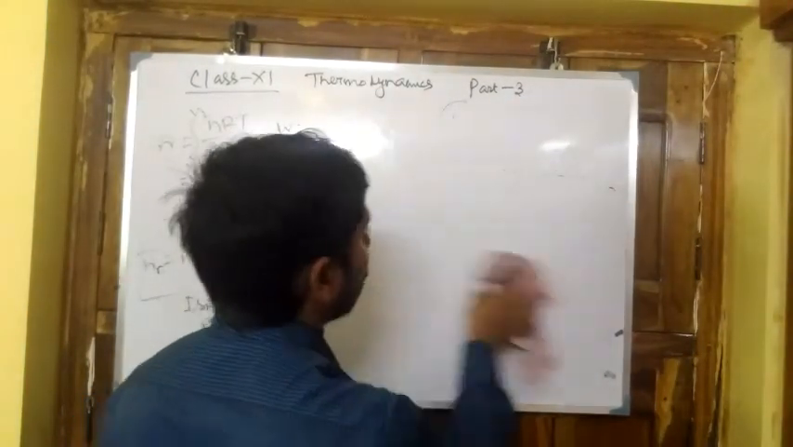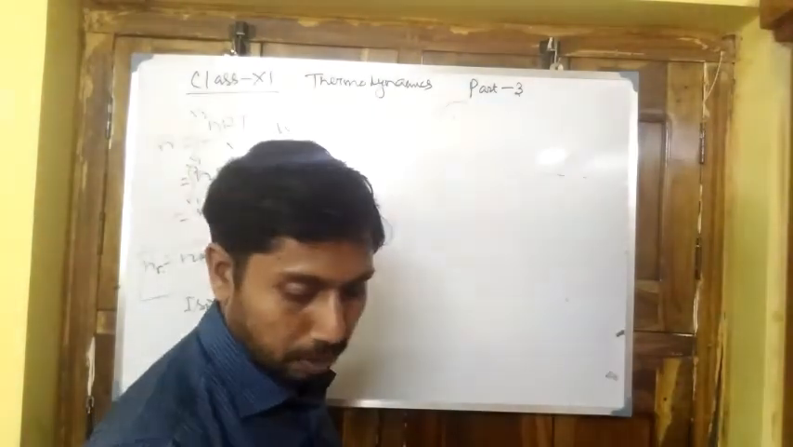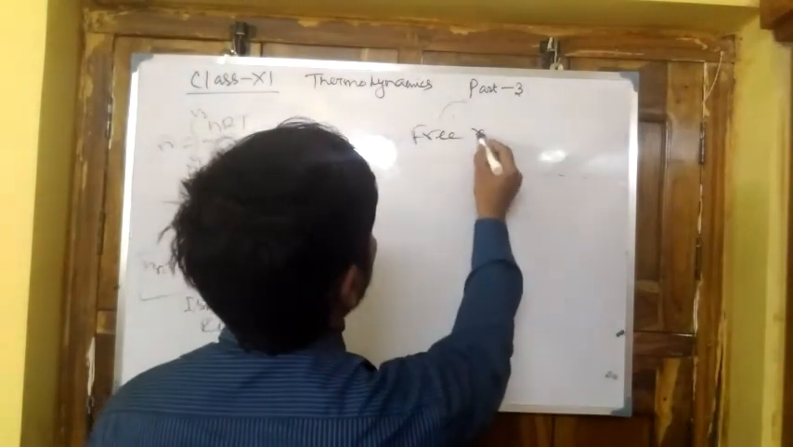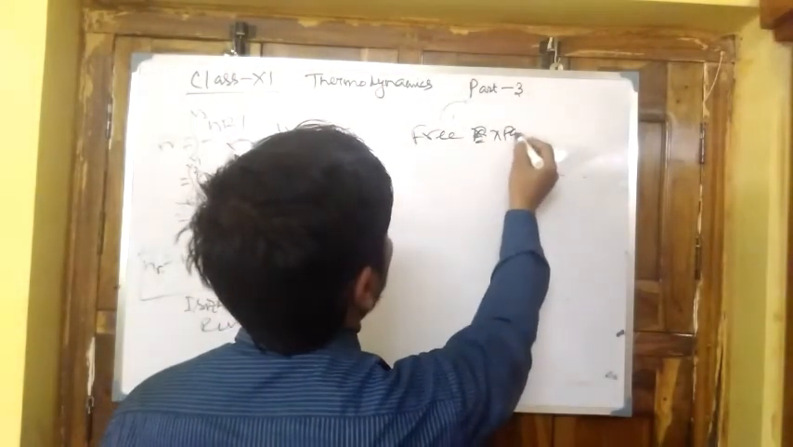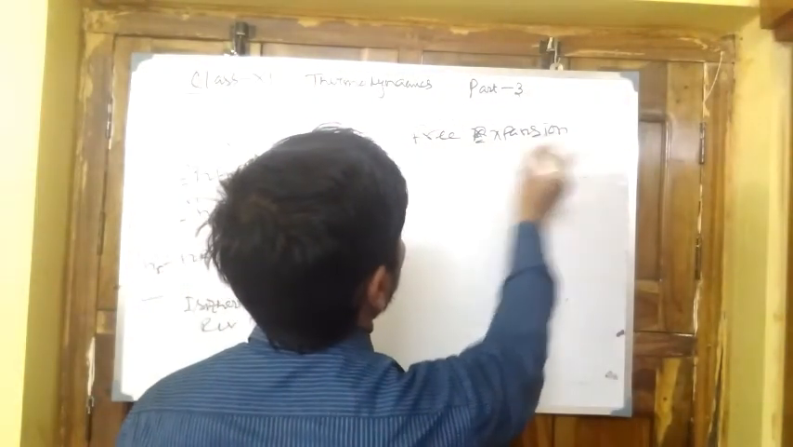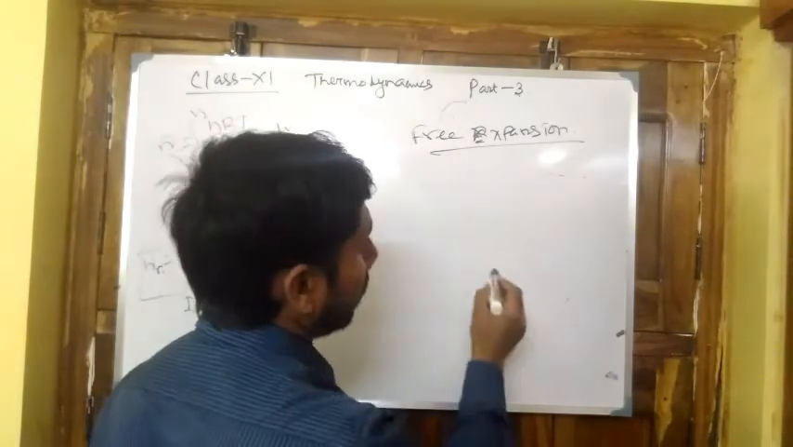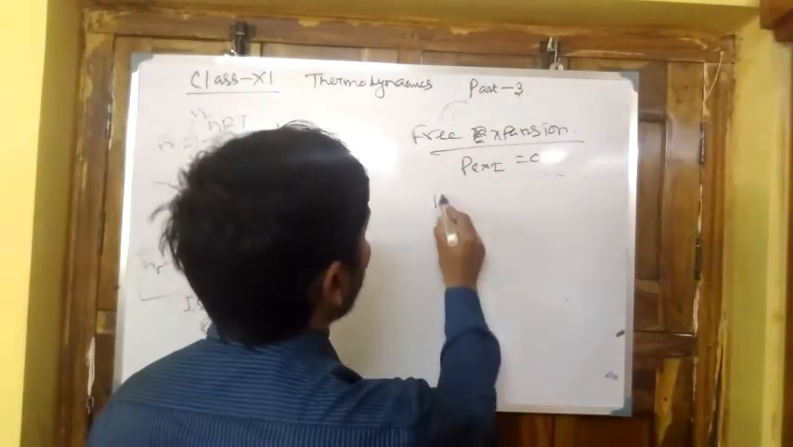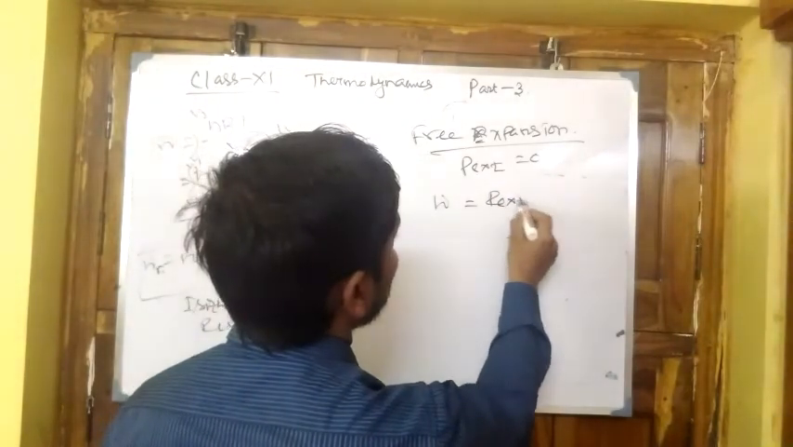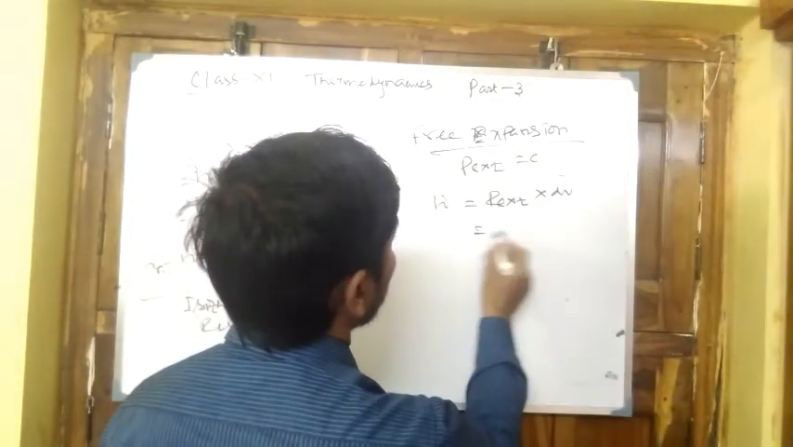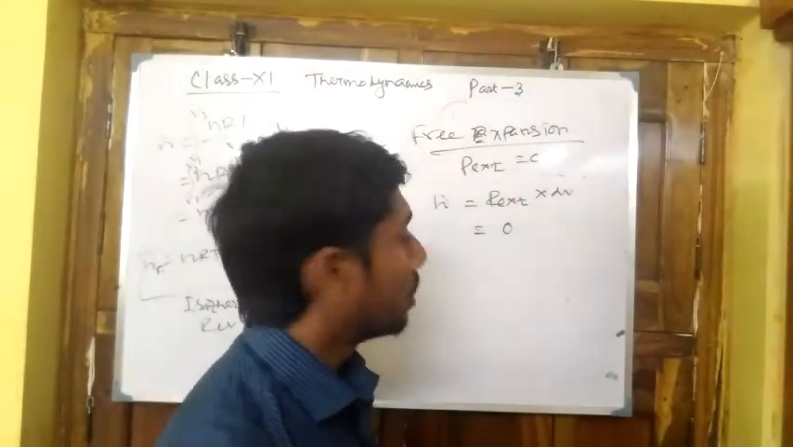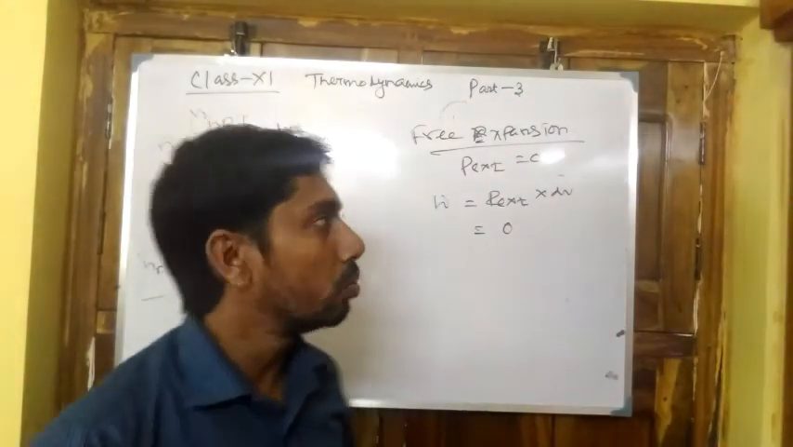Work done for free expansion. For free expansion, P external is equal to 0, and W equals P external into dV, so W equals 0. So at free expansion, the W is equal to 0.